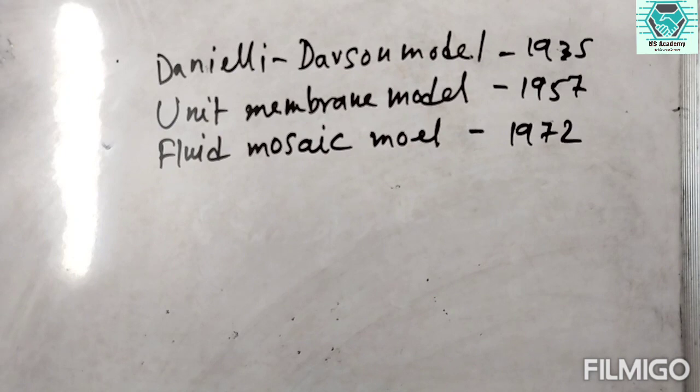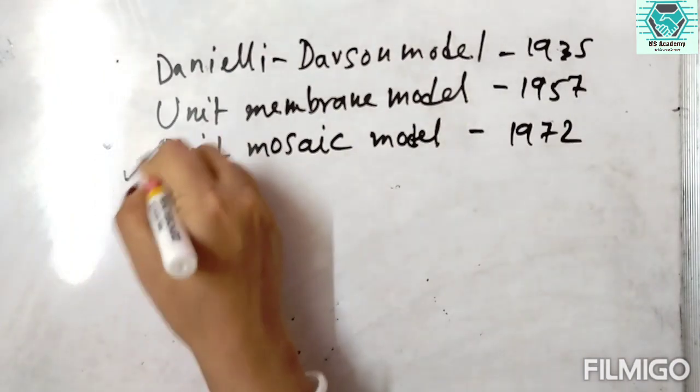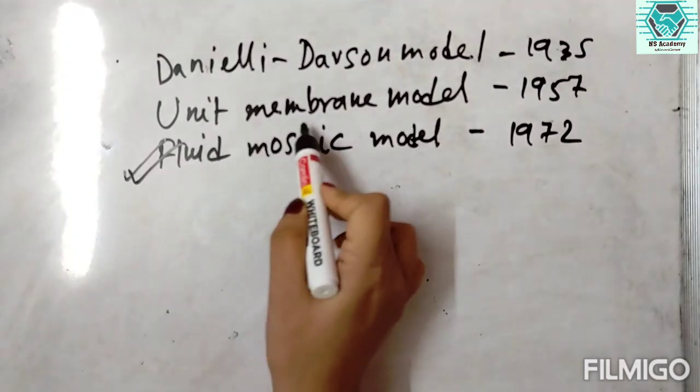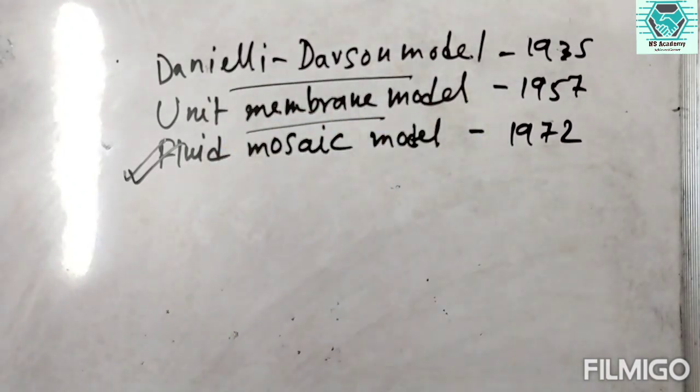So that was the fluid mosaic model which was proposed by Singer and Nicholson in 1972. We have already discussed it, and apart from this there are also the unit membrane model and the Danielli-Davson model in 1957 as well as 1935. Other scientists also proposed other models, but among all these models,